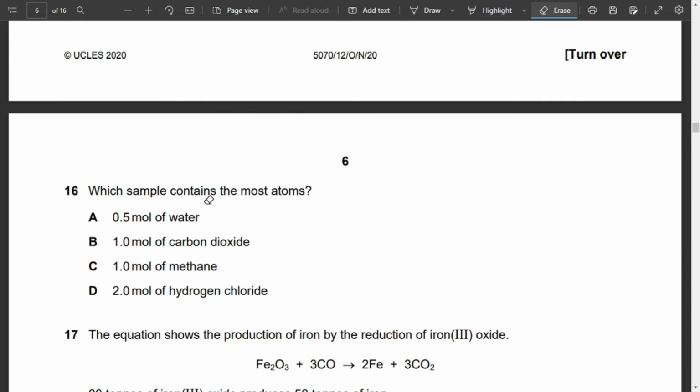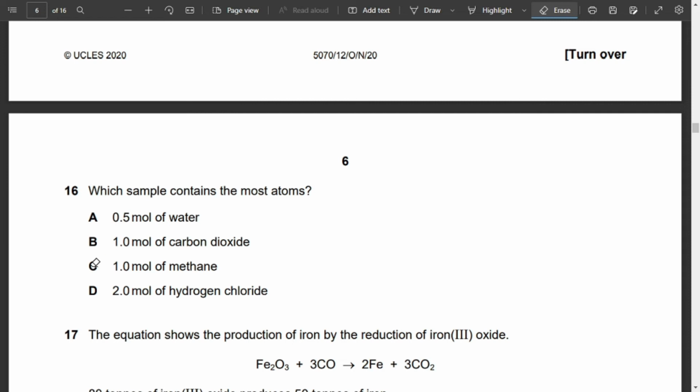Moving on to MCQ number 16, which sample contains the most atoms. So it's basically 0.5 mole of water, 1 mole of carbon dioxide, 1 mole of methane, and 2 moles of hydrogen chloride. If we look into it, we'll easily be able to understand. We'll find the MR of it, then work with moles, and we can easily do it using Avogadro's number. It's a really simple, very basic question, from I believe chapter number 1 or 2.